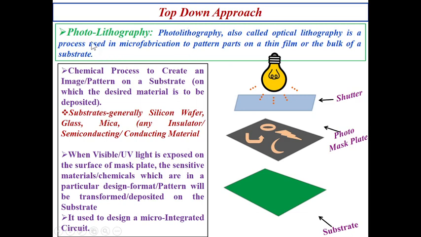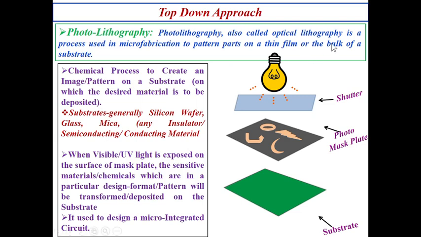Photolithography is also called optical lithography, where photo means light. Light belongs to optical. So here light is used to fabricate or manufacture the nanostructure material.